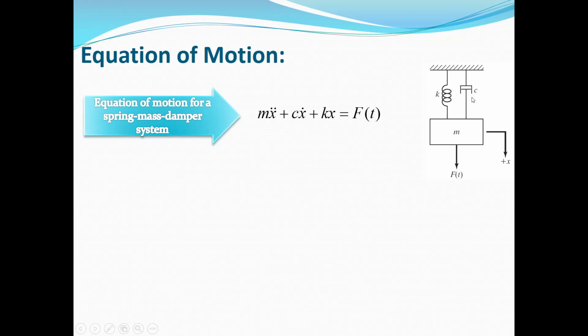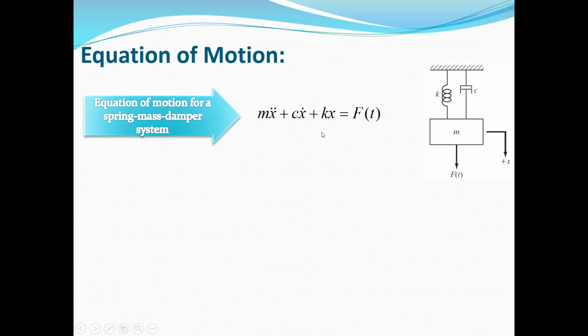x dot. The directions of kx and c x dot are opposite to the direction of the motion, so they will have a negative sign. And F(t) is positive, because the direction of F(t) is in the positive direction of the motion. So the summation of the forces is equal to F(t) minus kx minus c x dot, and it must be equal to the mass times the acceleration, which is m x double dot.